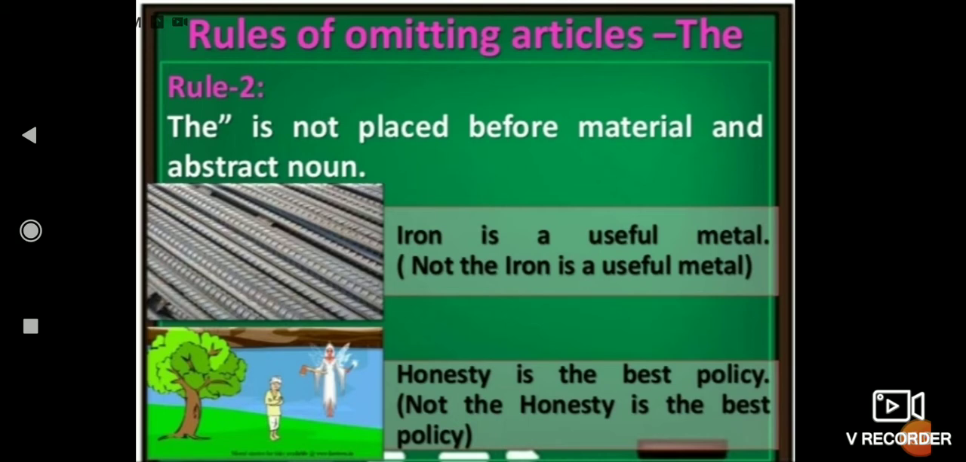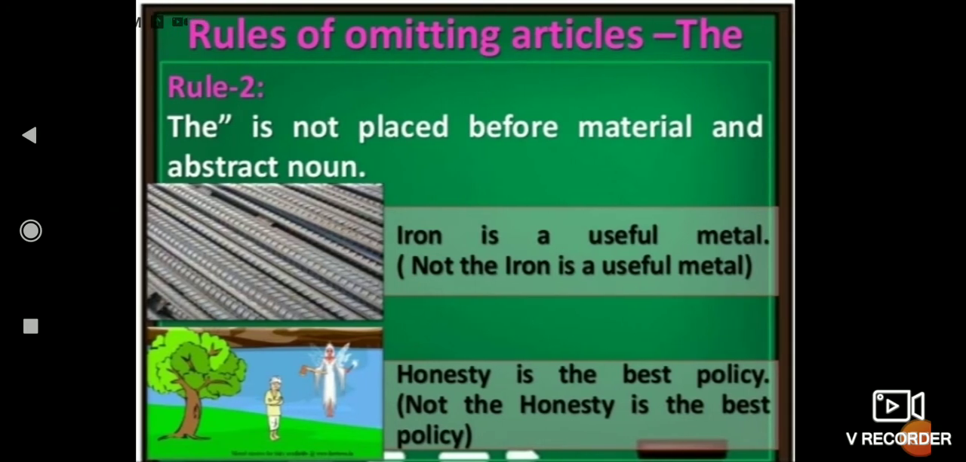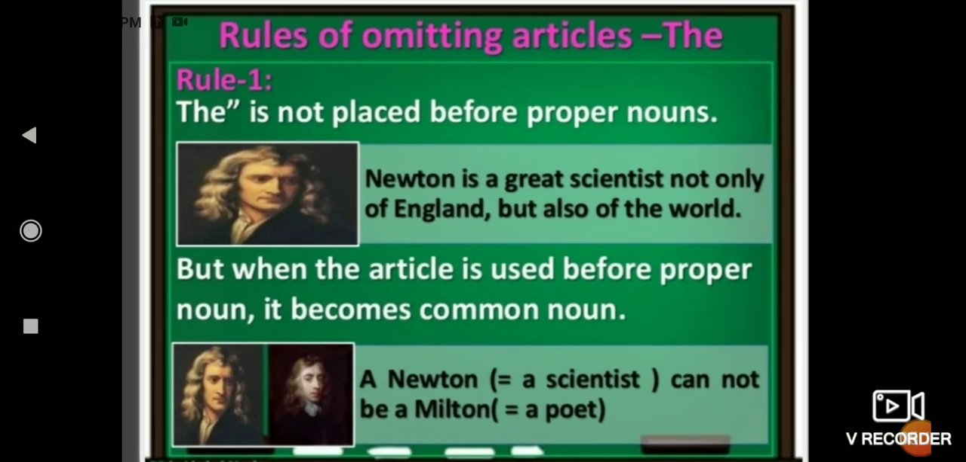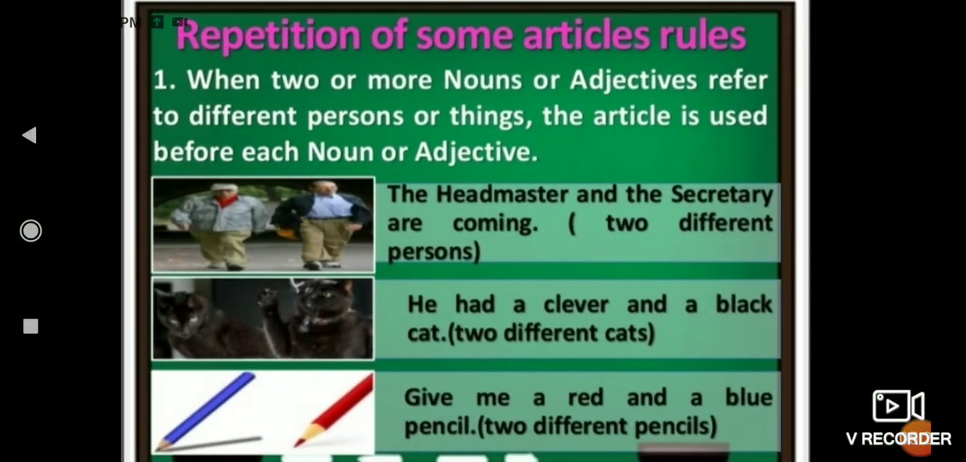Next is "honesty is the best policy." Here honesty is an abstract noun, you can never see or touch it. So here you will never use the article before honesty either. The rule regarding the article is that you will never place "the" before proper nouns, abstract nouns and material nouns.